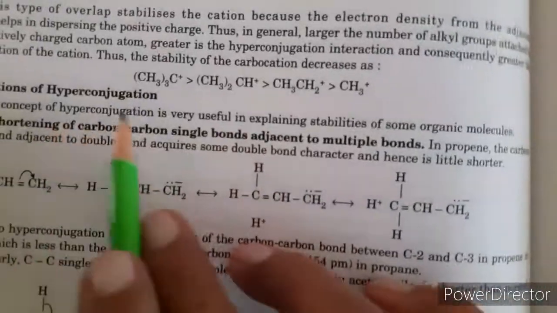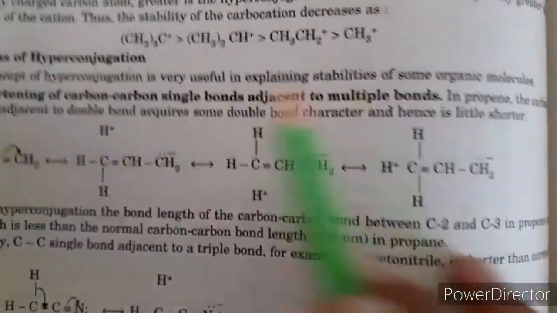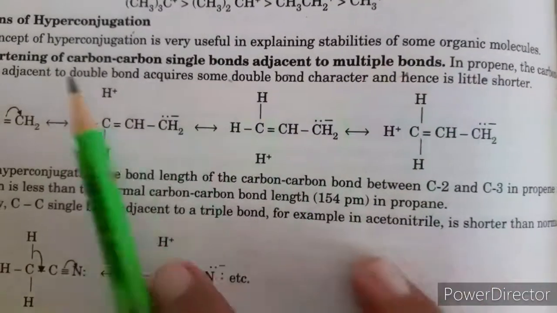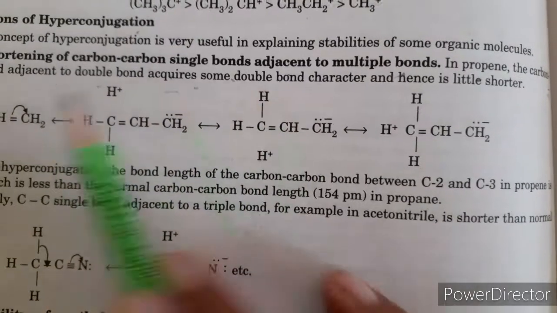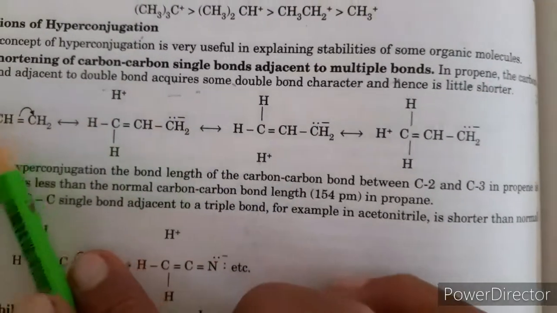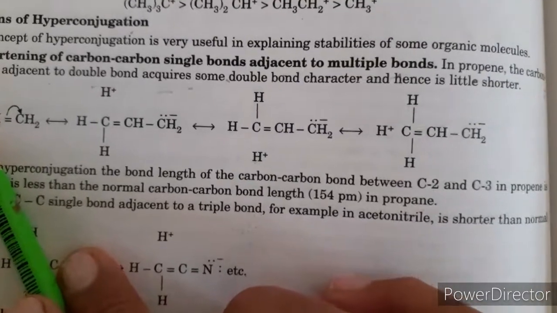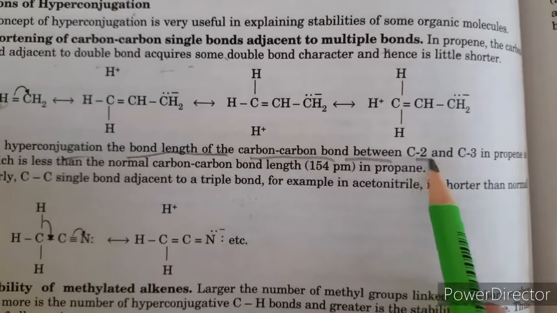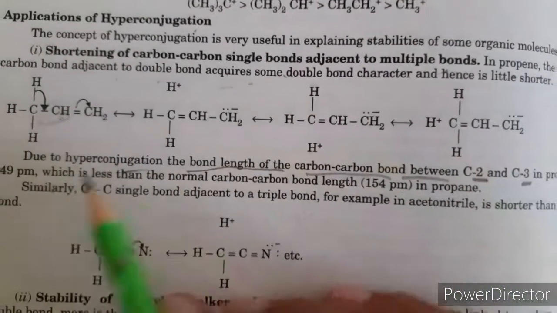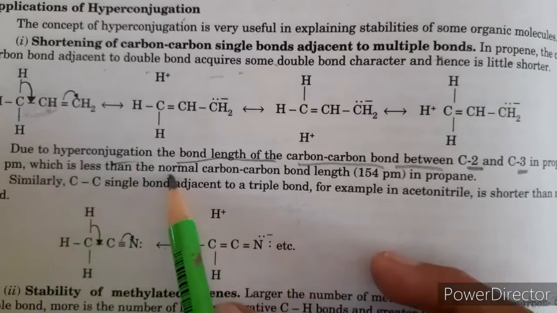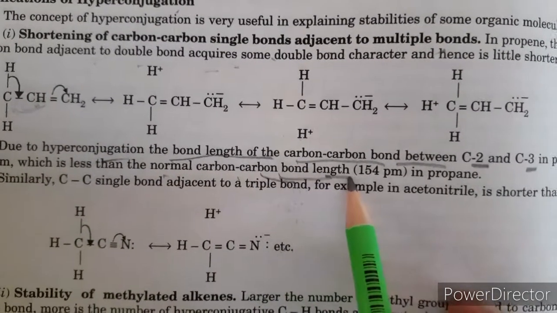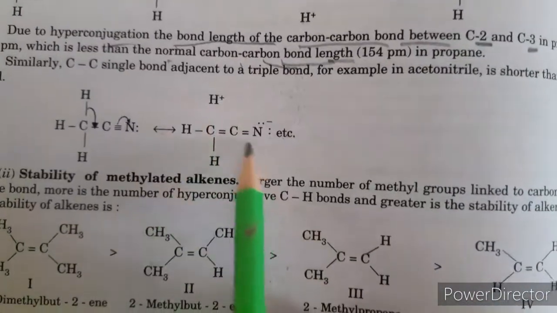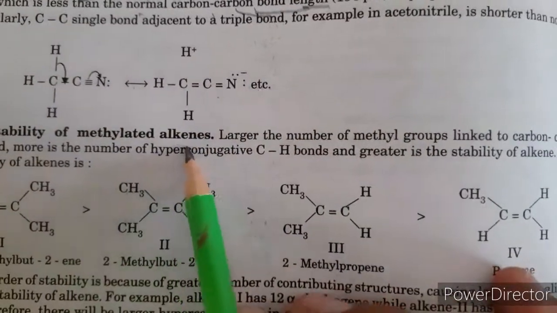So next, what are the applications of hyperconjugation? Shortening of the carbon-carbon single bond adjacent to multiple bonds. In the case of propene, the carbon bond adjacent to the double bond acquires some double bond character. So it means the bond length between these two carbons is shorter. Due to hyperconjugation, the bond length of the carbon-carbon bond between C2 and C3 in propene is 149 picometer, which is less than the normal carbon-carbon bond length, because it has a tendency to form a double bond. Similarly in this case.